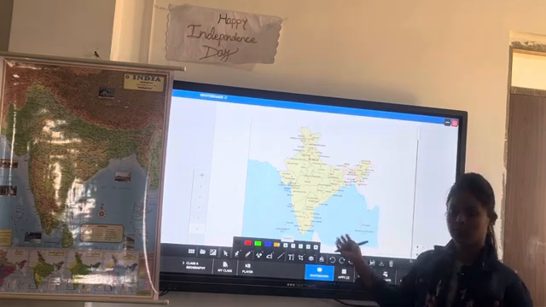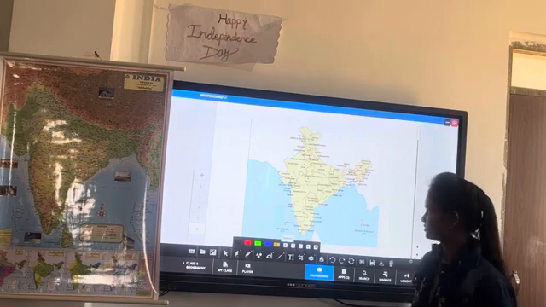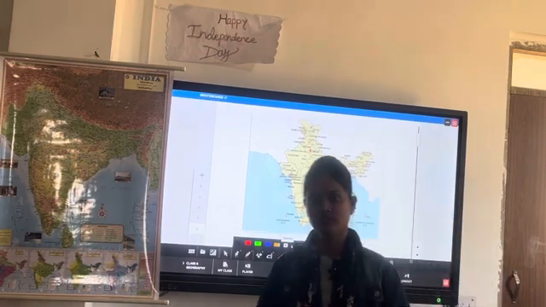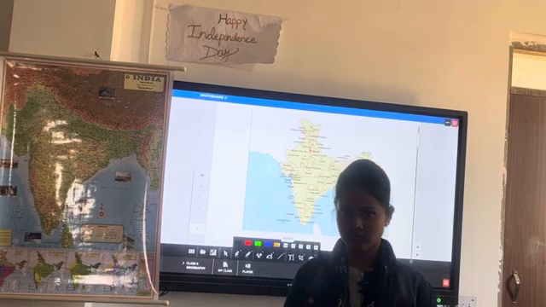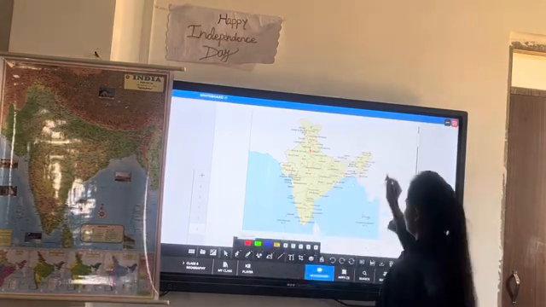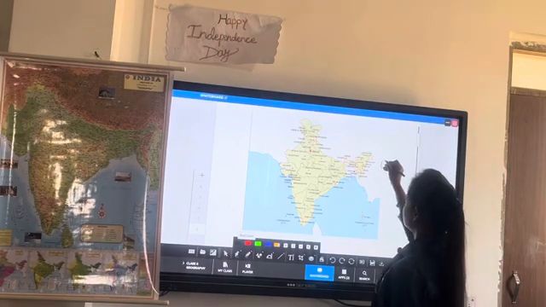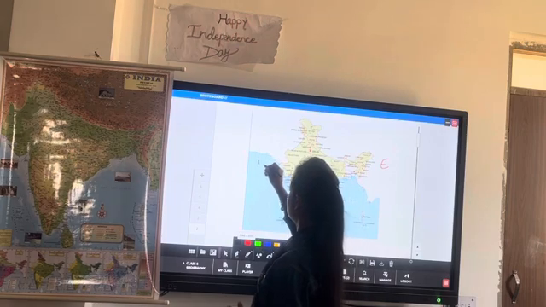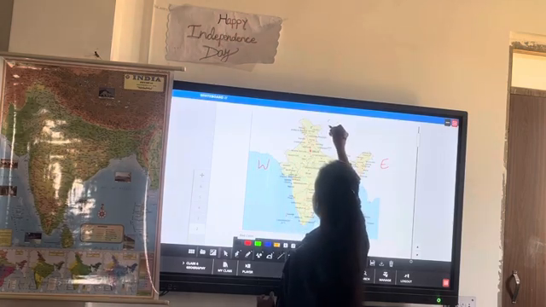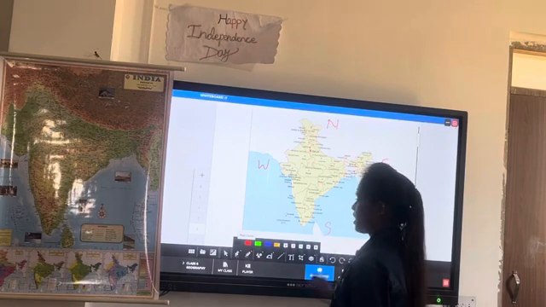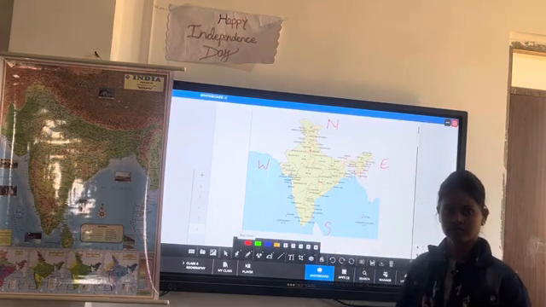As you know, this is the map of India, right? India is a vast geographical expanse. This is the east direction, this is west, this is north, and this one is south.